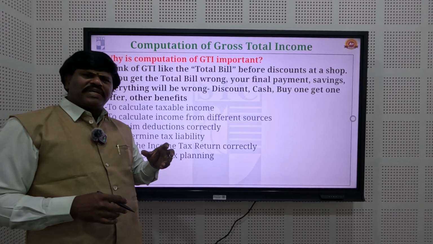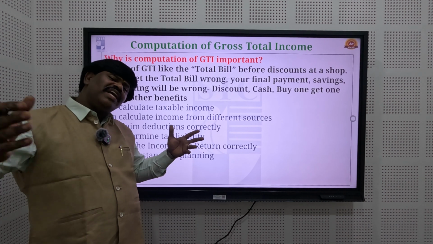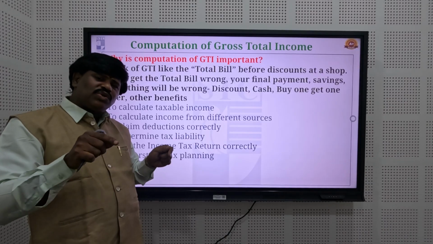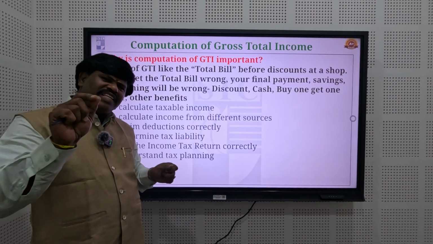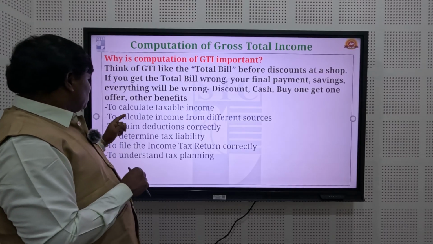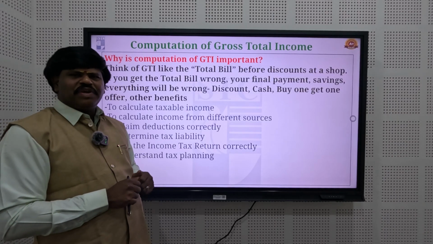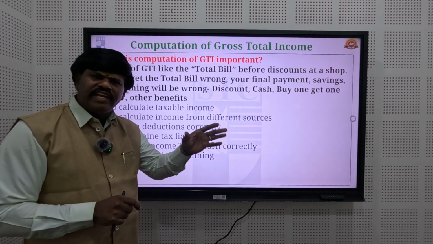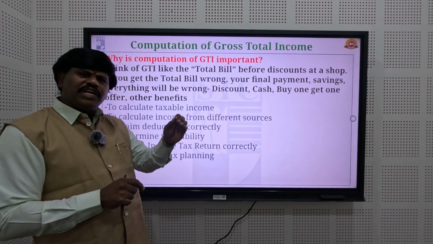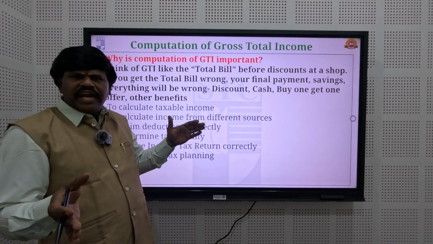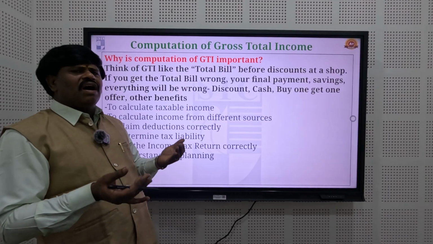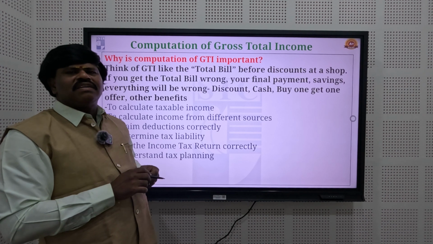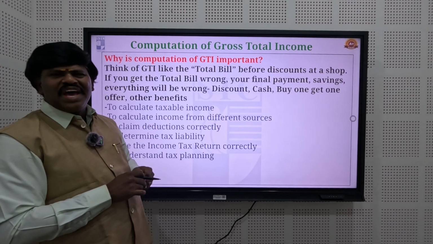Already I told you the person may have income from various sources. To understand the taxable income sources, he needs to know the method of computing the gross total income. Next is to claim deductions correctly, that means deduction under section 80C, deduction under section 80D, then deduction under section 80U. So many 80 deductions are available. Out of these, what type of deductions we are eligible for, that calculation we can understand from the computation of gross total income.